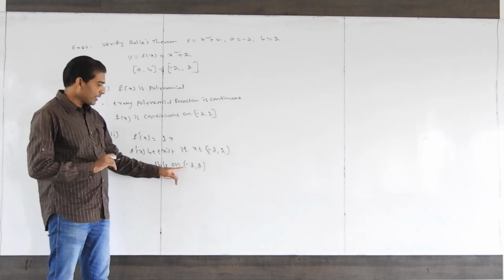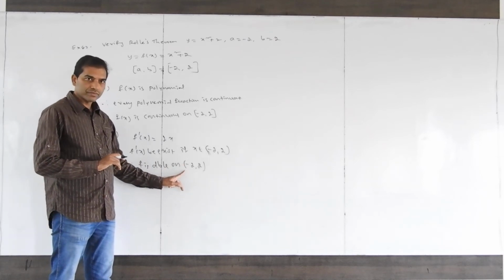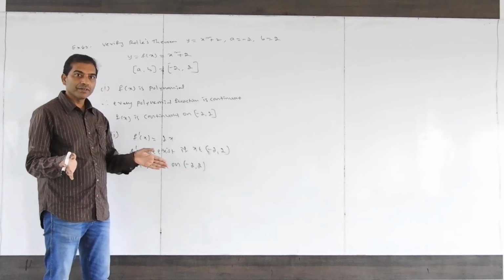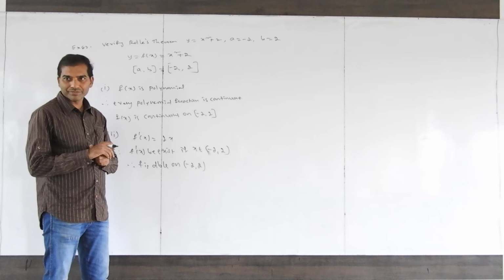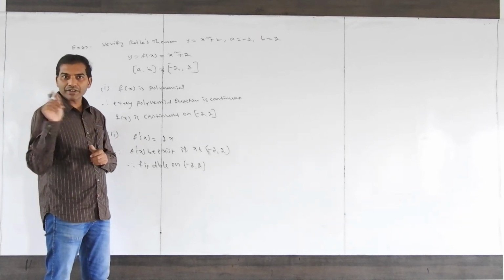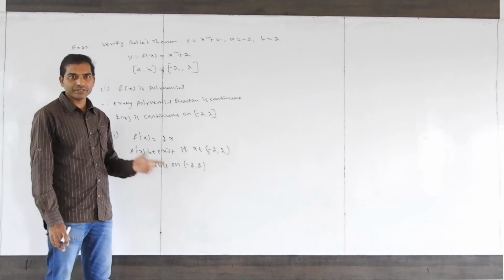Okay? Don't write closed. Why? Because at the end points f is not differentiable. It is continuous but not differentiable, because there will not be a tangent at the end points.